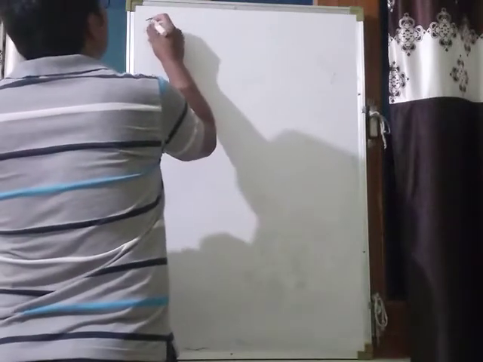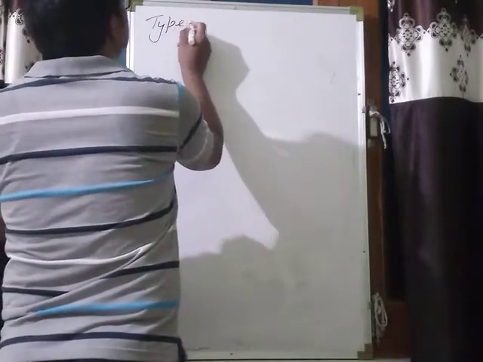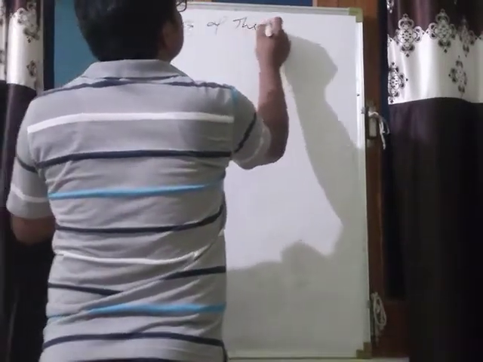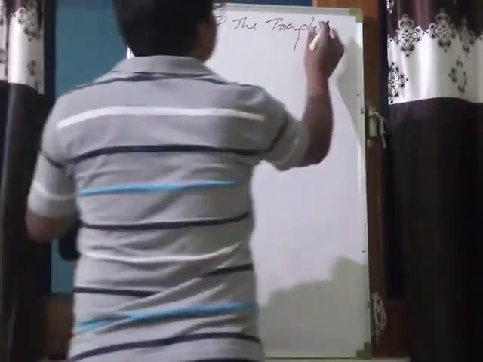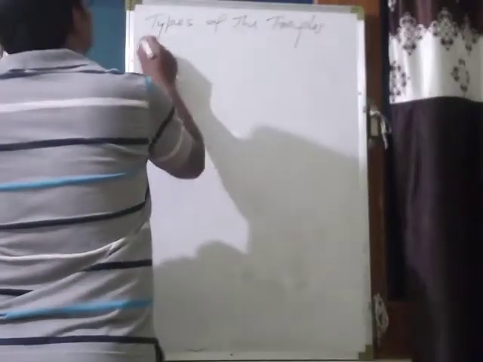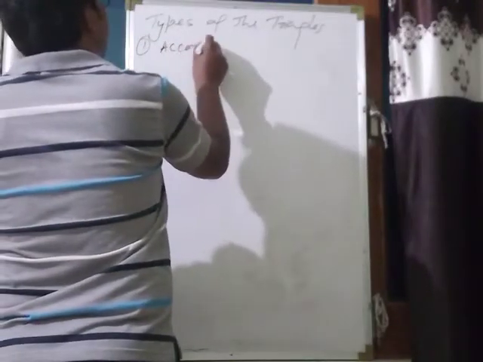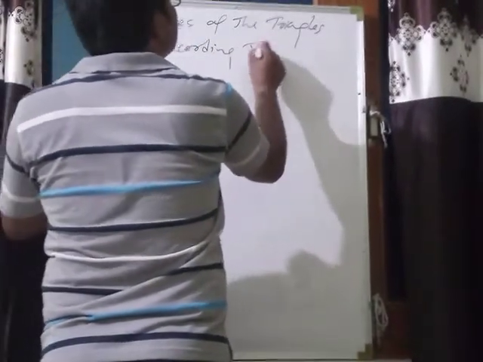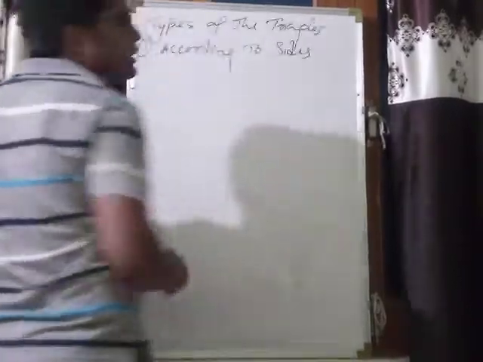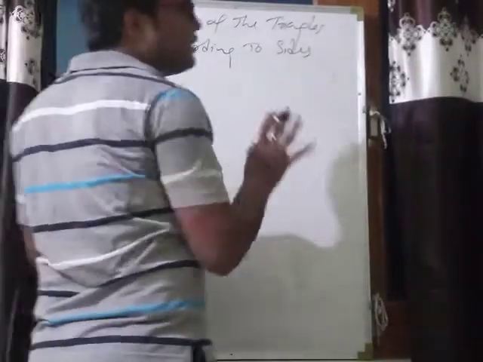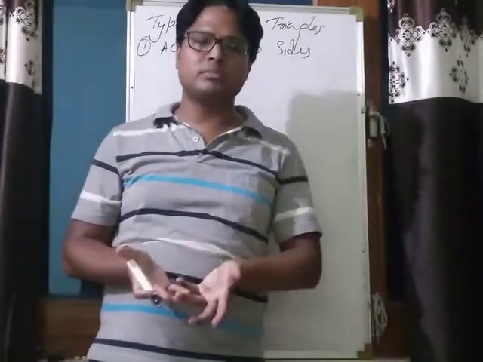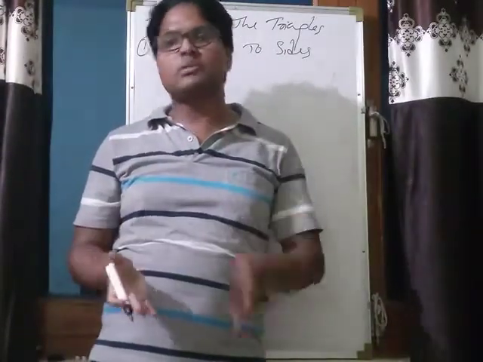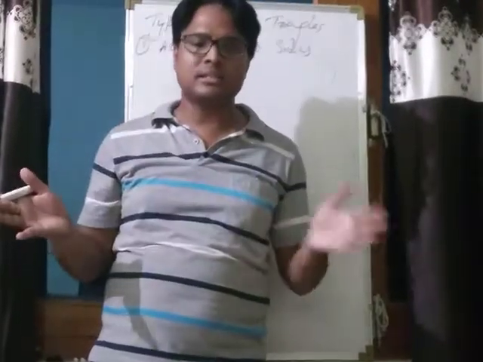So types of the triangle. First, according to sides. In any triangle, you know, there will be three possibilities. All the three sides become equal, two sides equal, one different, and all the three sides different.